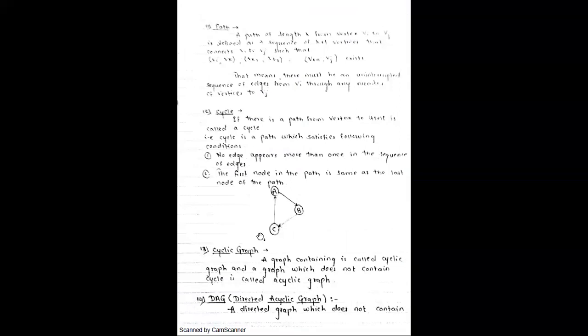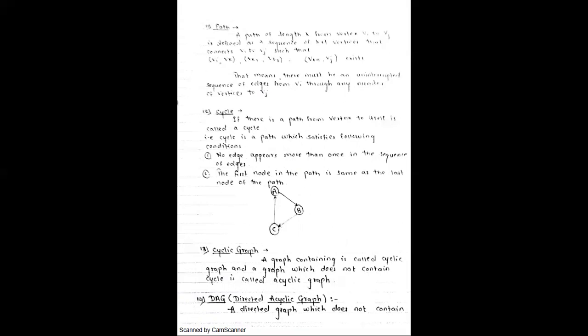Now cycle. What is meant by cycle? If there is a path from a vertex to itself, it is called a cycle, right? Whatever the loop we are using, suppose a source node is there. Now this diagram is like this. Is it visible properly?